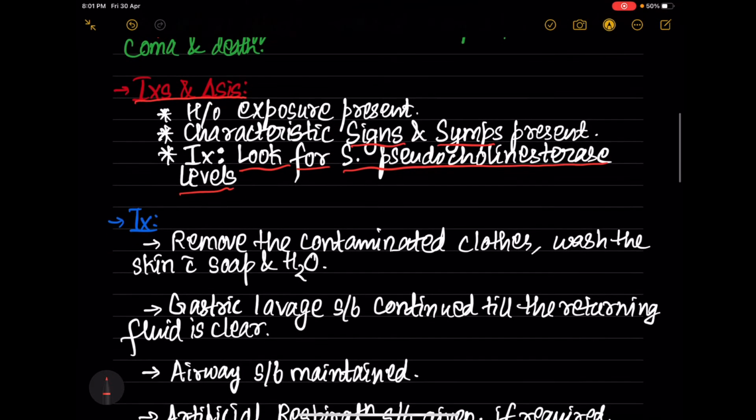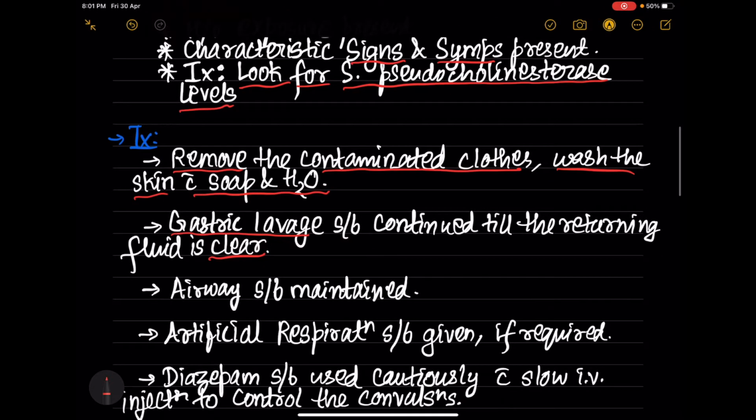Now coming to the treatment. The first step should be to remove the contaminated clothes, that is the clothes containing the organophosphate compound, and also wash the skin of the patient with soap and water. Next, gastric lavage should be done till the returning fluid is clear. Basically we are doing a stomach wash so that all the poison comes out. Basically we are trying to remove all the organophosphate compounds.